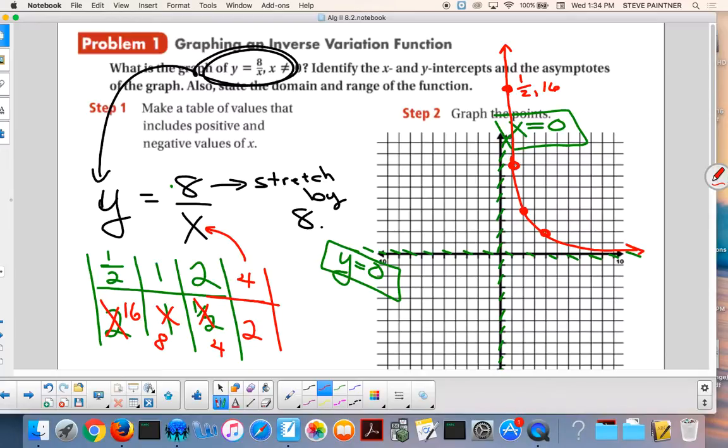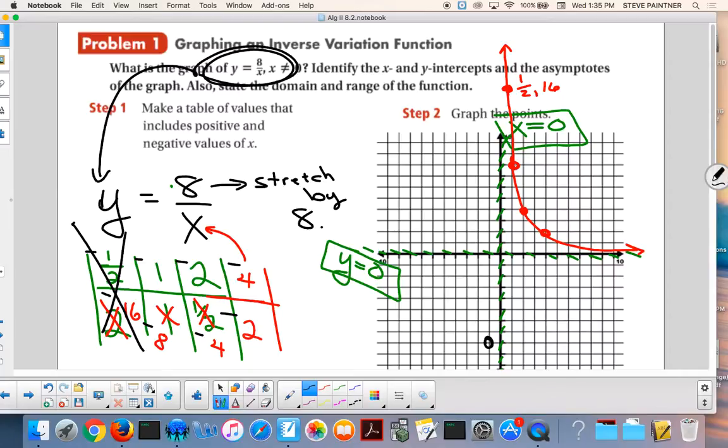Now, did you remember what I said about the other branch? On the other side, you just change your x values, right? To what? Make them all negative, negative, negative, negative. Guess what the y value does? They all become negative, negative, negative, negative. And now you just graph the same points except in quadrant 3. I'm not going to graph this point. This point's just too out there. How about -1, -8? That'd be about right here. 1 left, down 8.